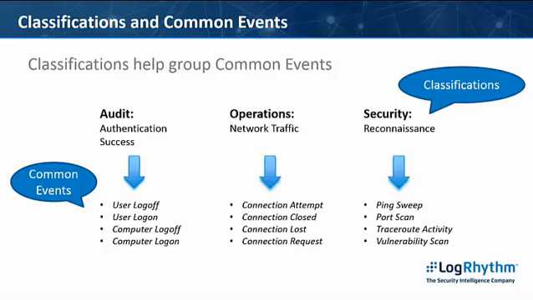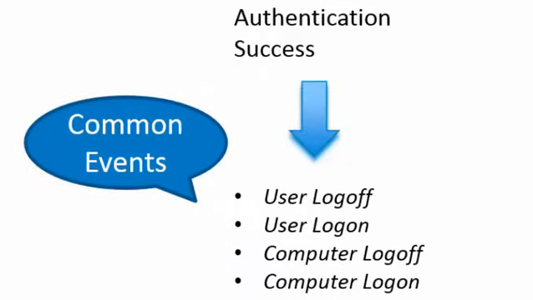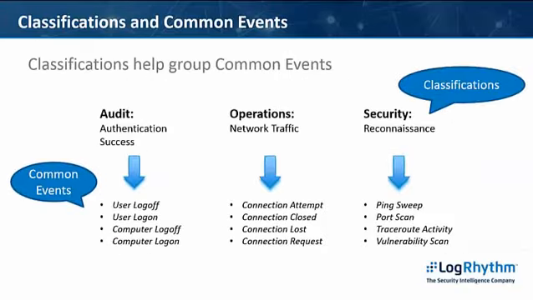Common events are then associated with each classification to further describe the activity in a log message. So classifications define the broad range of activity, successful authentication in this example, and common events provide a more descriptive context for the log message. For example, under the audit classification of authentication success, the following common events are contained: user log off, user log on, computer log off and log on, service log off, and service log on. The act of authenticating successfully is being described in each of these common event types, giving a better indication of what actually happened in a log message.